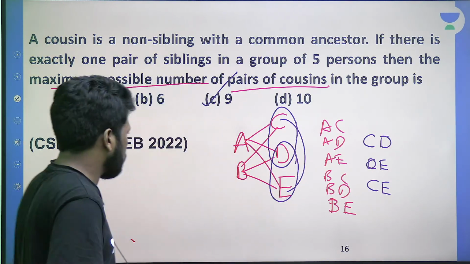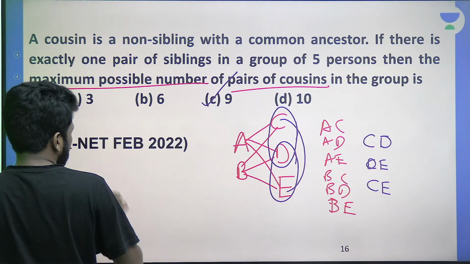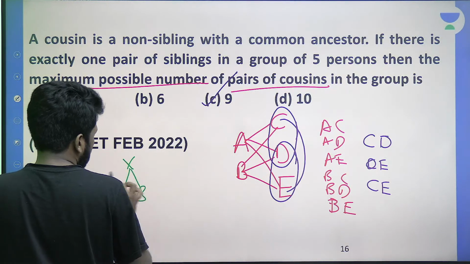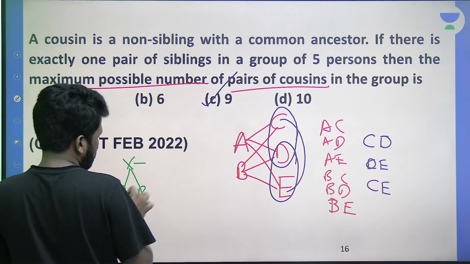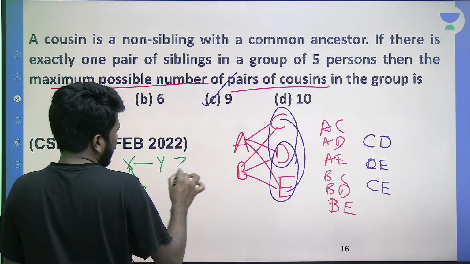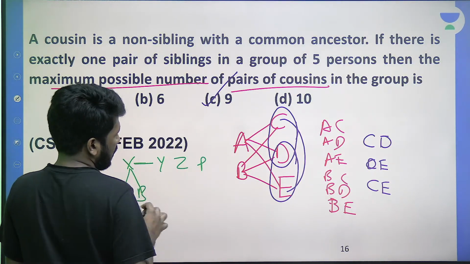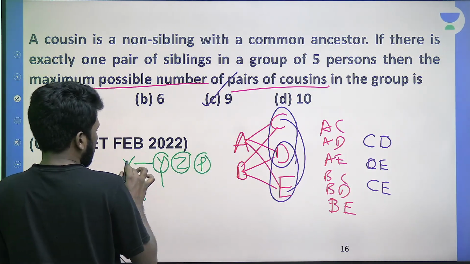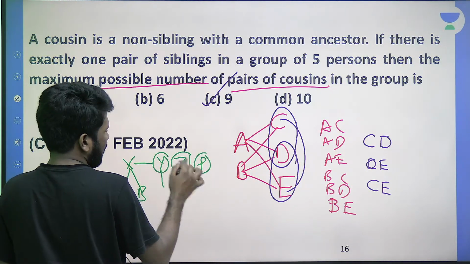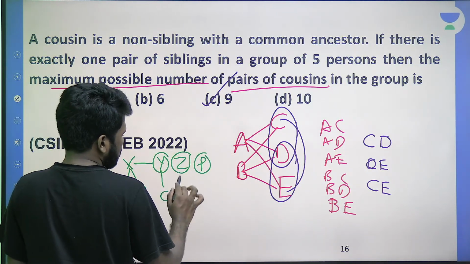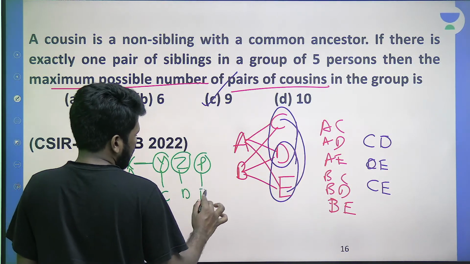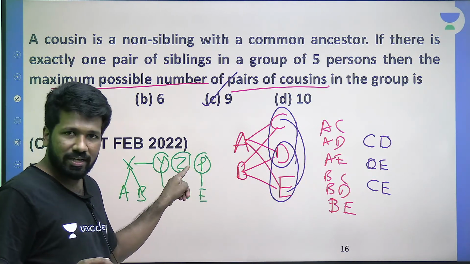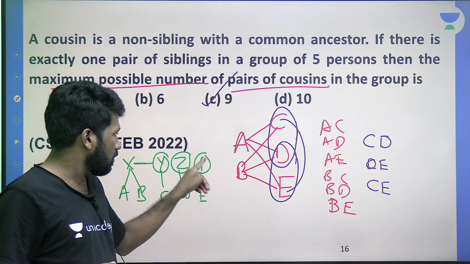For example, those of you who want more details: A and B's parent, let the father's name be X. Just assume X is the father of A and B because A and B are siblings. Now Y, Z, P. These are 3 more people and they are the brothers of X or sisters of X. Both are okay. X's brothers are Y, Z, P, and Y's child's name is C, Z's child's name is D, P's child's name is E. In this case, X's brother is Y, X's brother is Z. So Y's brother is Z, Z's brother is also Y, and Y's brother is P, P's brother is Y.